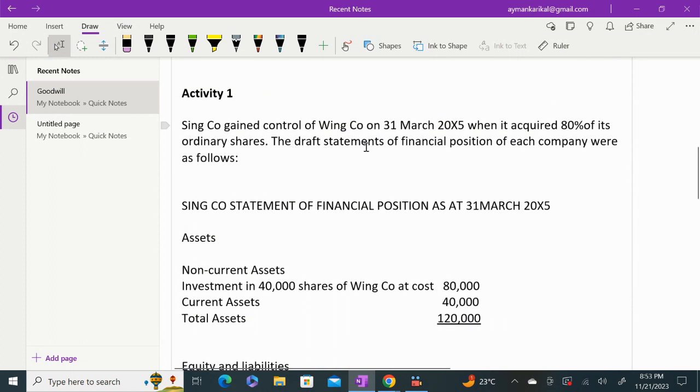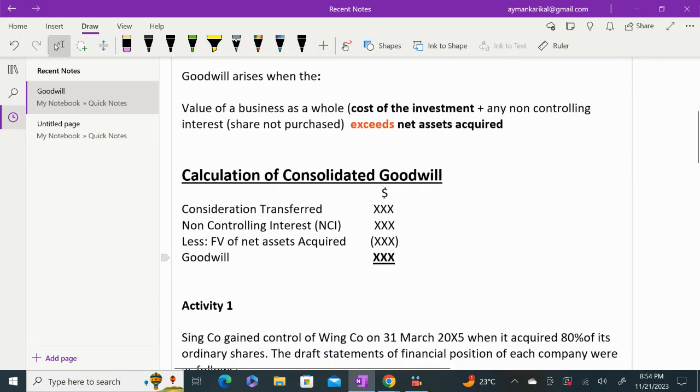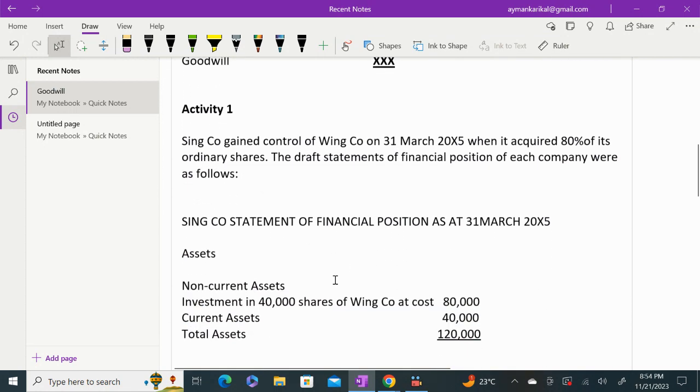Sing Company gained control of Wing Company on 31st March 20x5 when it acquired 80% of its ordinary shares. If you look at the question here, Sing Company has gained control over another entity, right? That is Wing Company. So when you obtain control, there is a business combination here. And whenever there is a business combination, goodwill will arise. So what we are supposed to do is do this type of working in order to find goodwill.